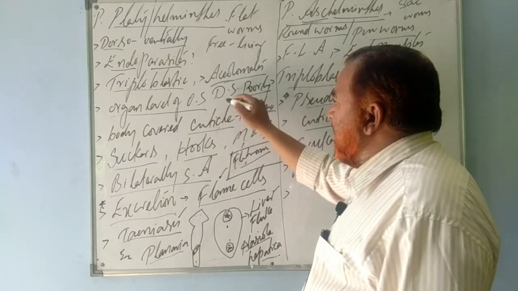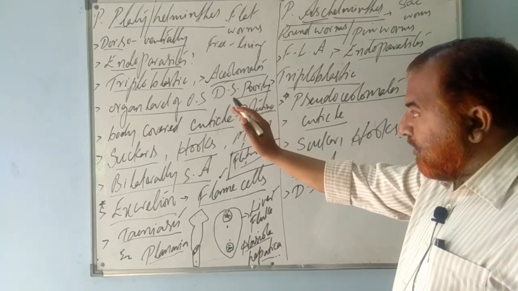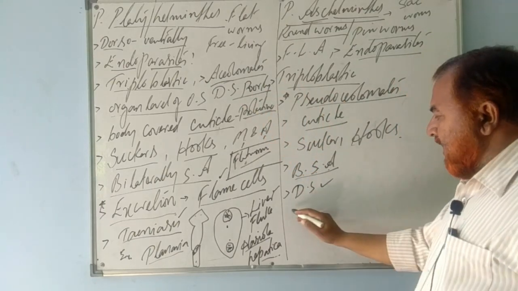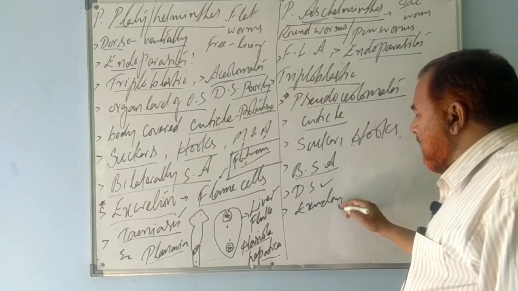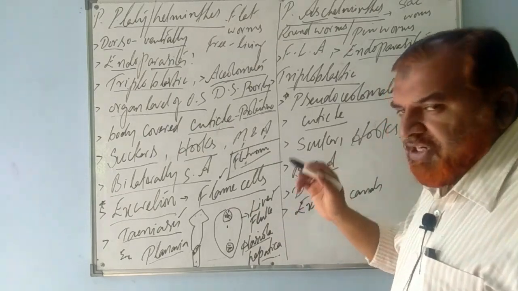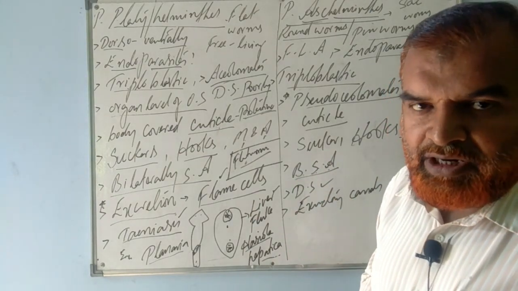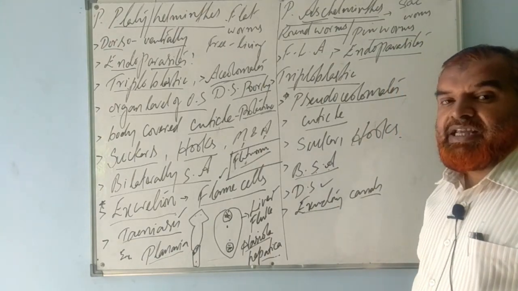Poor. Why have I told you this expression? Here the digestive system is poorly developed compared to this well developed digestive system. Excretion takes place by excretory canals. So excretion, I told you what is excretion? The process of removal of metabolic nitrogenous waste from the body takes place through excretory canals.